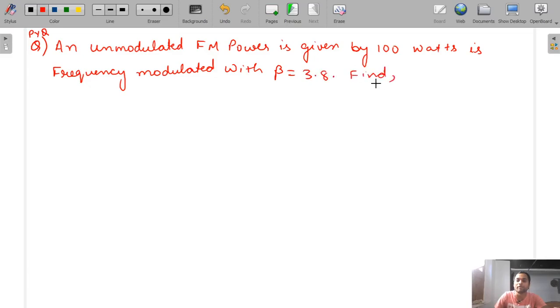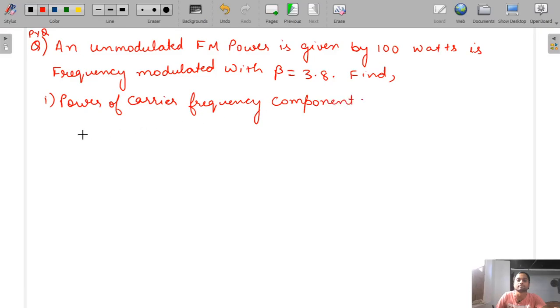You have to find two things. First, the power of the carrier frequency component. Second is the total sideband power.